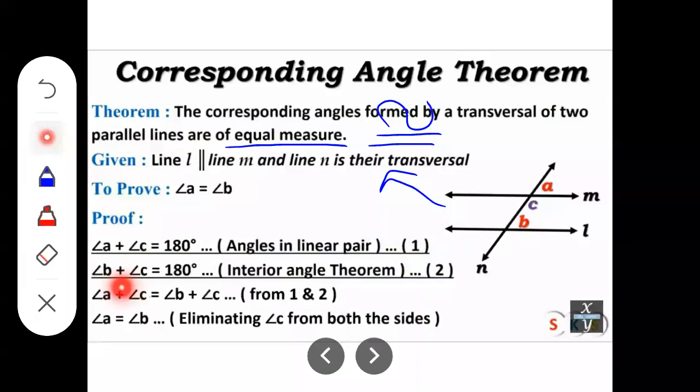Now see the next step, that angle B plus angle C equal to also 180 degree. Yes, because angle B and angle C, just before we have completed the theorem that interior angles are supplementary to each other. Those measure 180 degree together. So here the pair of interior angle, that is angle B and angle C, it also measure together 180 degree. And the reason will be interior angle theorem, and mark it as equation 2.